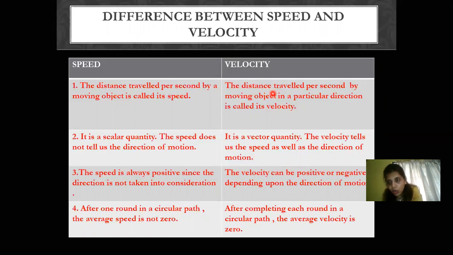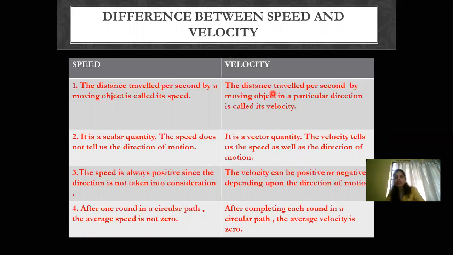Distance is a scalar quantity. Displacement is a vector quantity. So as I've told you, for a scalar, you only specify the magnitude. For a vector, you specify both magnitude as well as direction.